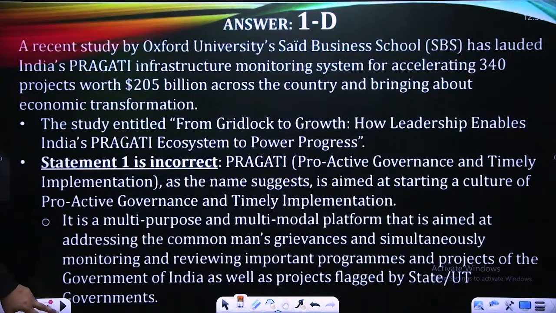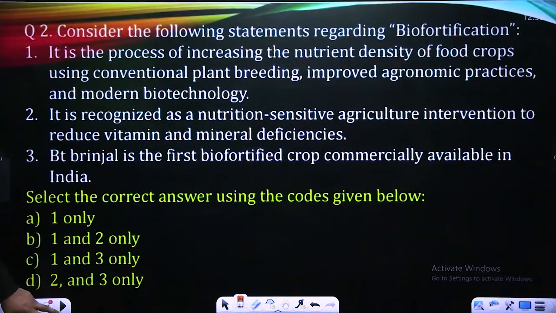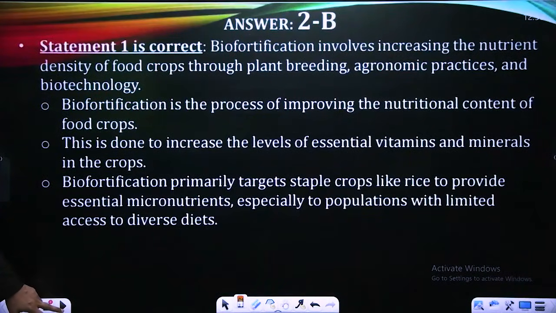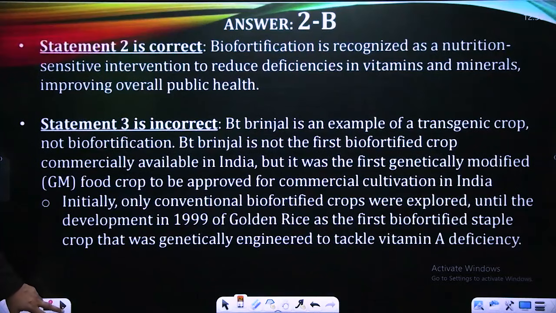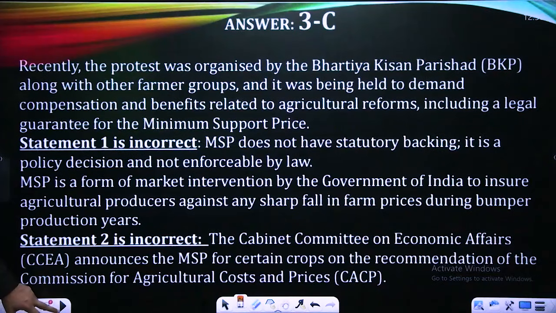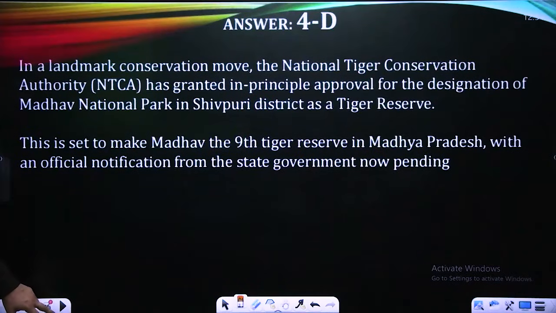This is the answer, D. Question 2 with options. Answer is B. Question 3 with options. Answer is C. Question 4 with options. Answer is D.